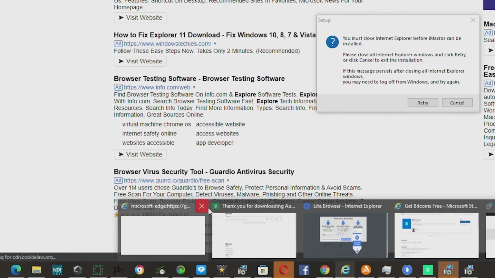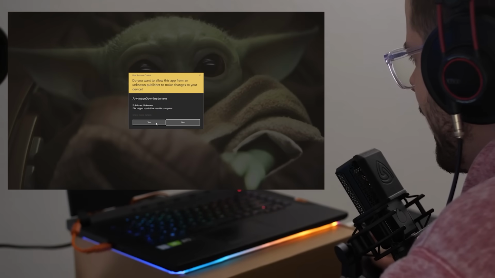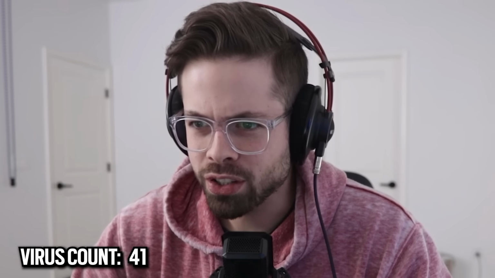iMacros for Internet Explorer, free download. There is a lot of things open here. I got another toolbar. Yeah, slap that on the C drive, man. iTubeGo. Yes, any image downloader. Got it. Install. Finish. Dude, I'm reaching like ultra instinct. We're gonna get every software ever.